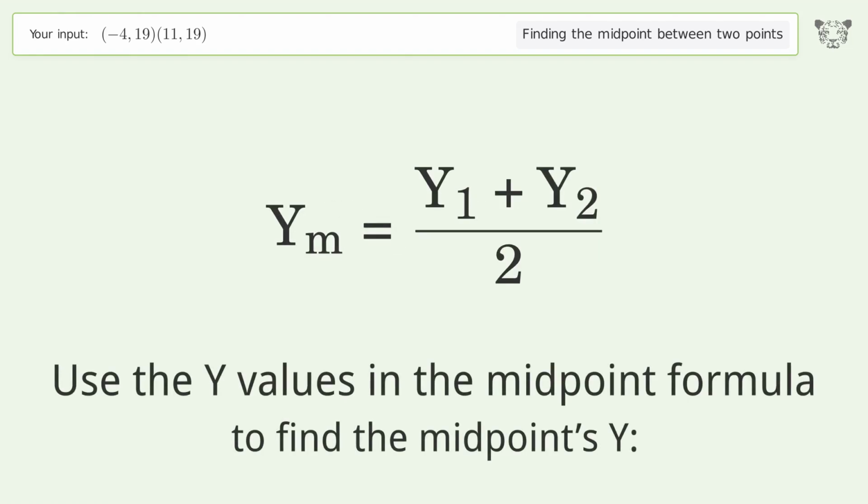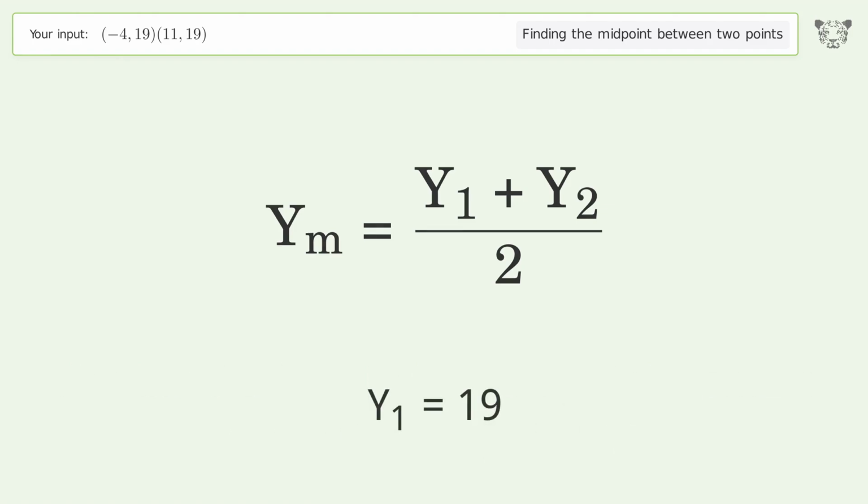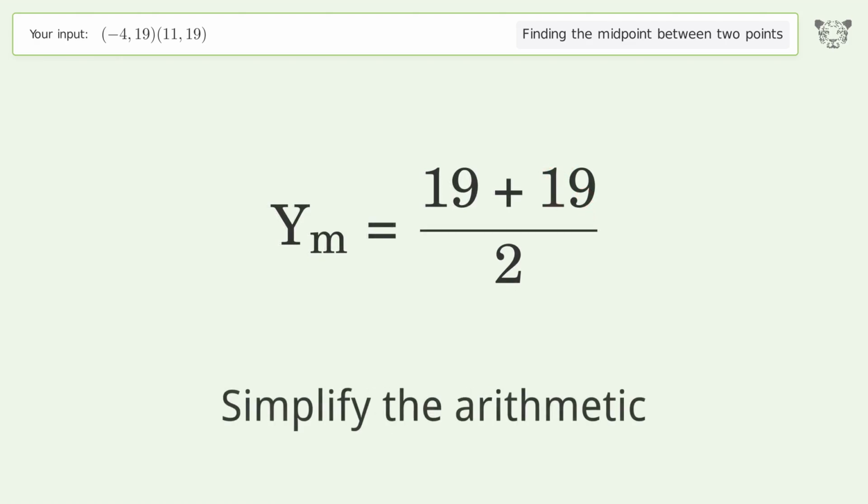Use the y values in the midpoint formula to find the midpoint's y. y1 equals 19. y2 equals 19. Simplify the arithmetic.